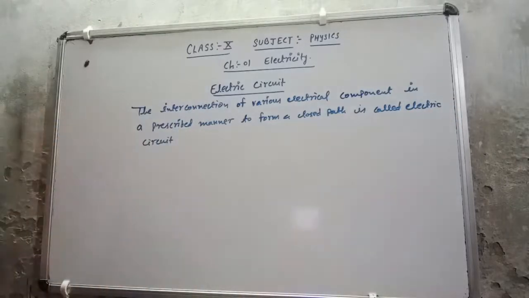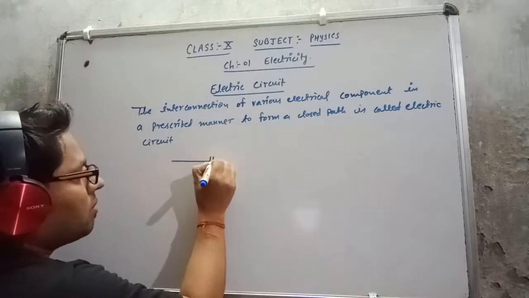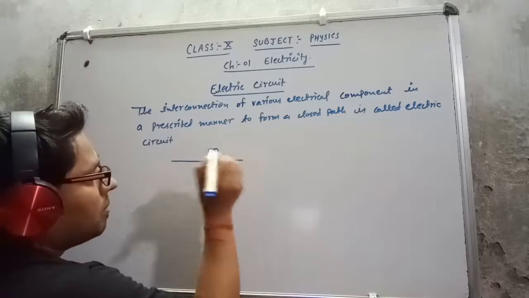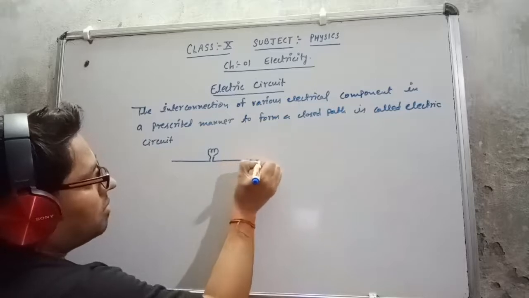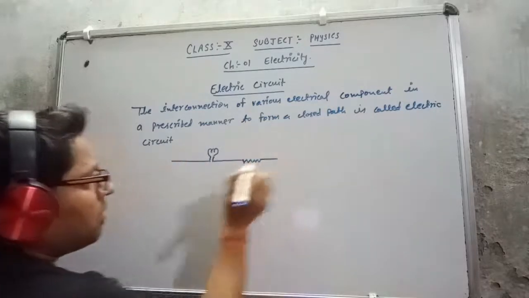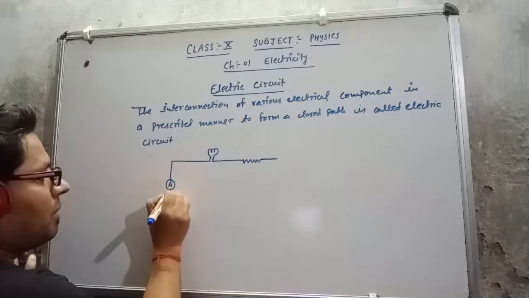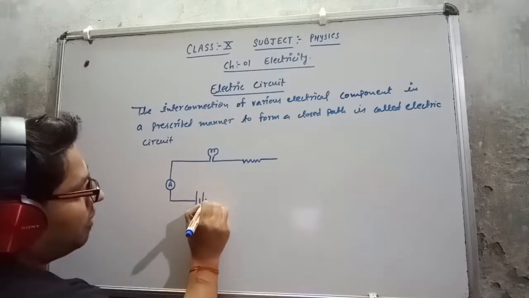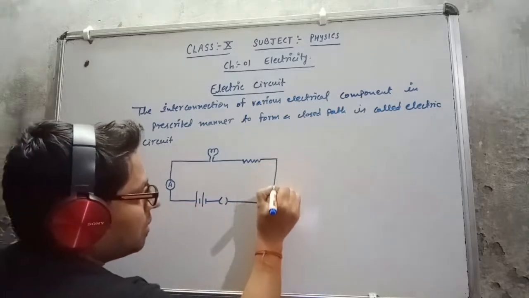Very simple. Suppose I am making an electric circuit here. Suppose I am using a bulb, a resistance, and here suppose this is the ammeter, this is a battery, this is a switch.